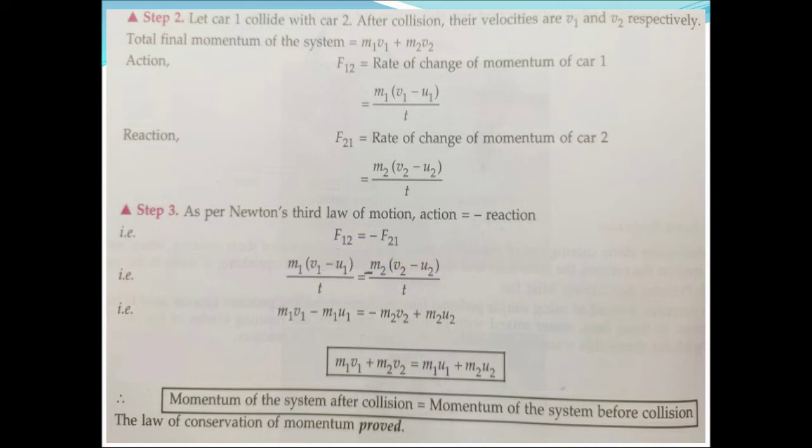Equal force, but we have taken a minus sign because the forces are acting in opposite directions. So be very careful in applying this minus sign, otherwise your derivation will not give the correct result.